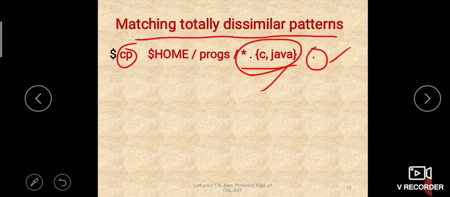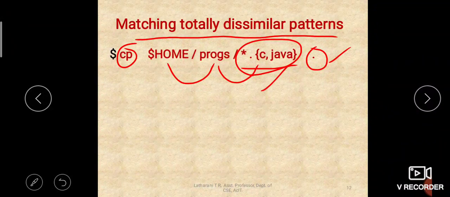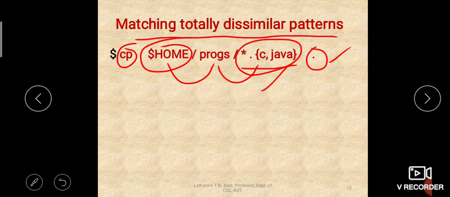But where are these files situated? They are present in my home, and under home there is another subdirectory called programs. Under programs these files are present. Here you can see home, how did we represent it? $HOME. If it is written in capitals, it means it is an environment variable, so it takes the value of the environment variable. That means the path of my home will be stored in the HOME variable, and $HOME means that path value will be taken.